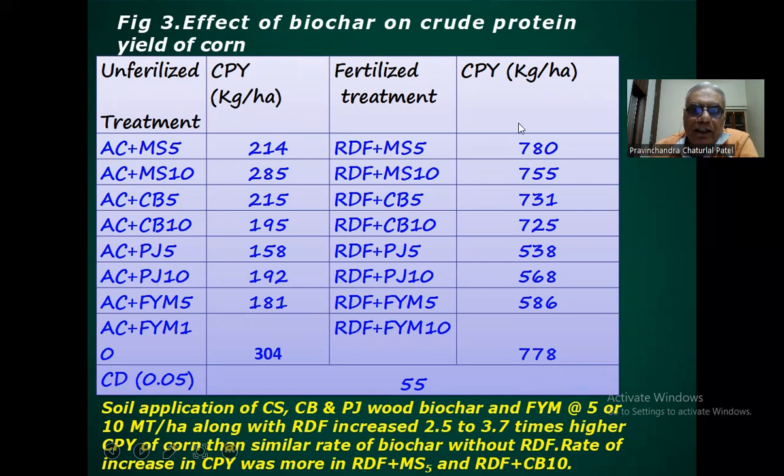Here we can see 2.5 to 3.7 times greater than the alone biochar. The rate of increase in crude protein yield was more with recommended dose of fertilizer plus maize stover biochar or corn stover biochar at the rate of 5 ton per hectare, and recommended dose of fertilizer plus cluster bean biochar at the rate of 10 ton per hectare.